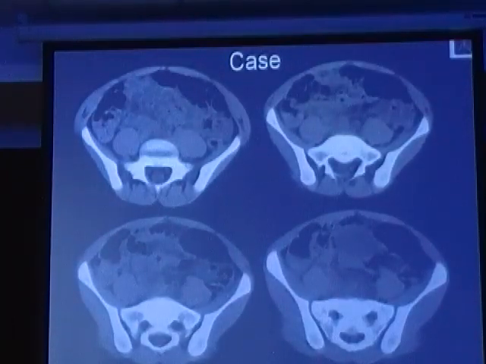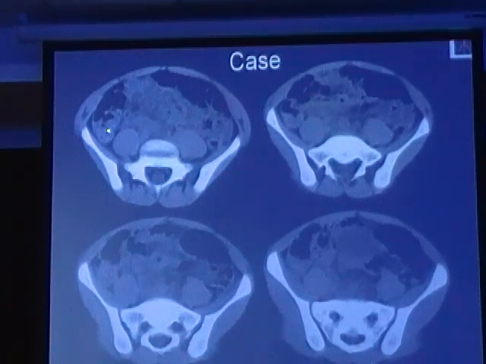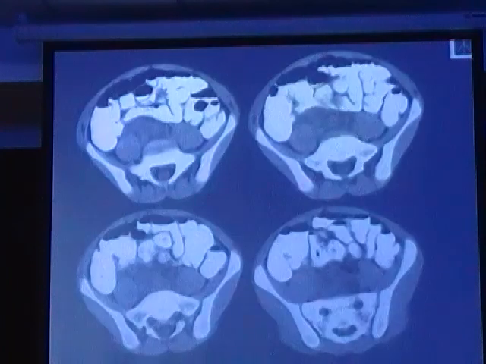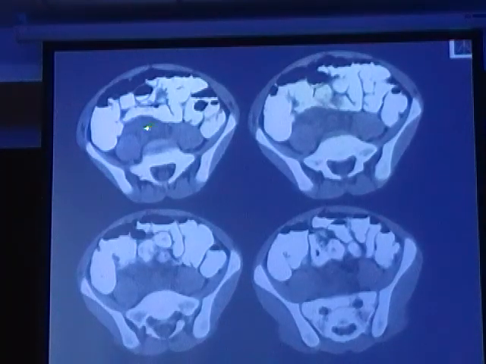Now this is an image which I have shown to illustrate the point why oral contrast is very much essential. This is a patient who presented with acute abdomen. Here we see an ill-defined density, but we are not sure whether it's an inflamed appendix or a non-opacified bowel loop. We asked for a repeat scan with oral contrast. The same patient. Now here we see this density which is not opacified with contrast.